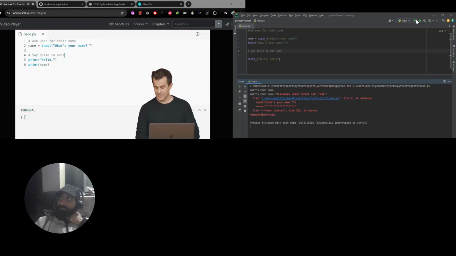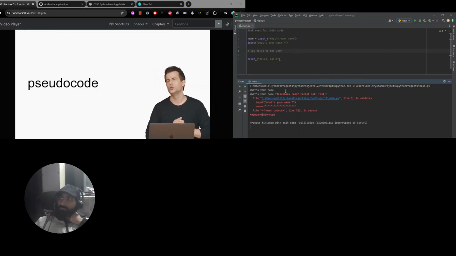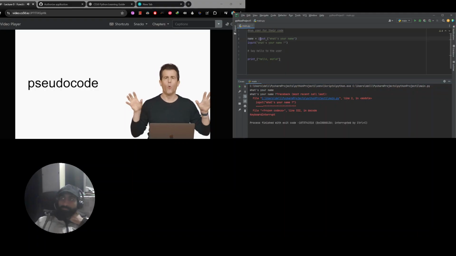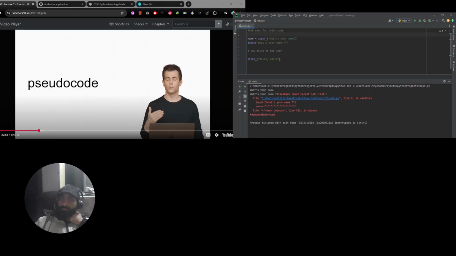What's nice about comments, too, is this. Comments can also serve to be sort of a to-do list for yourself. There's this notion in programming of pseudocode. Pseudocode isn't a formal thing. It's not one specific language. It's just using English or your own human language to express your thoughts succinctly, methodically, algorithmically, so to speak. But pseudocode, therefore, because it's not Python and it's not necessarily English, it just kind of allows you to outline your program even in advance.